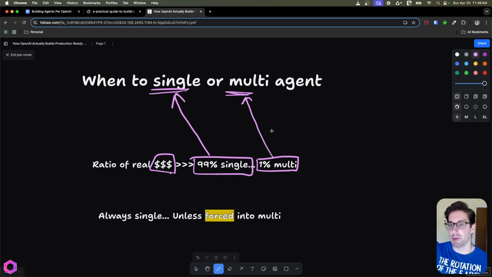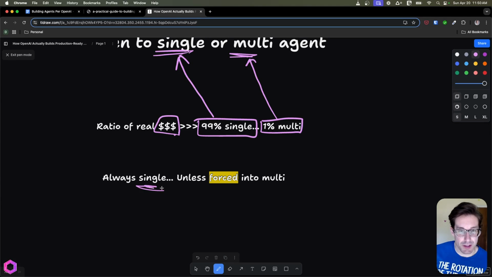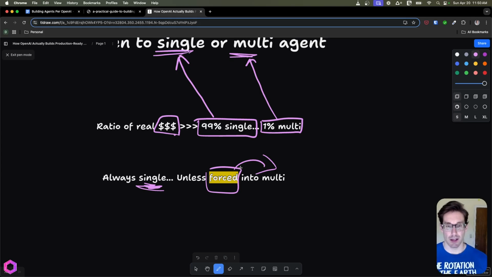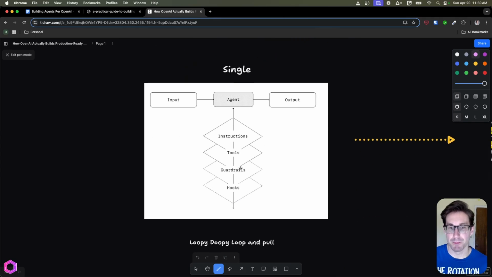In the future, we may have multi-agents everywhere because it's easier to deploy and make, and also the models are as effective or way more effective and more accurate as well. And this is another way of saying that. So basically, always go single first until you're forced to go multi. And that's something you should definitely remember and kind of imprint in your brain.